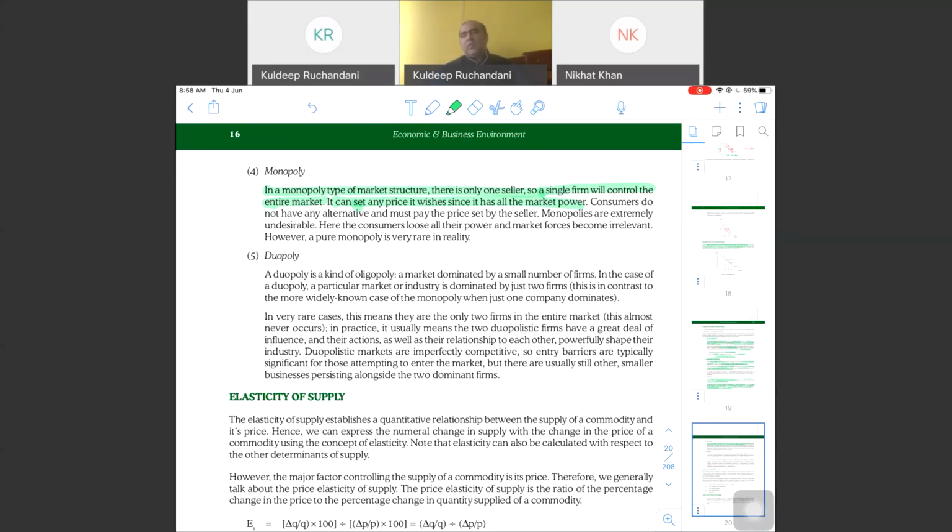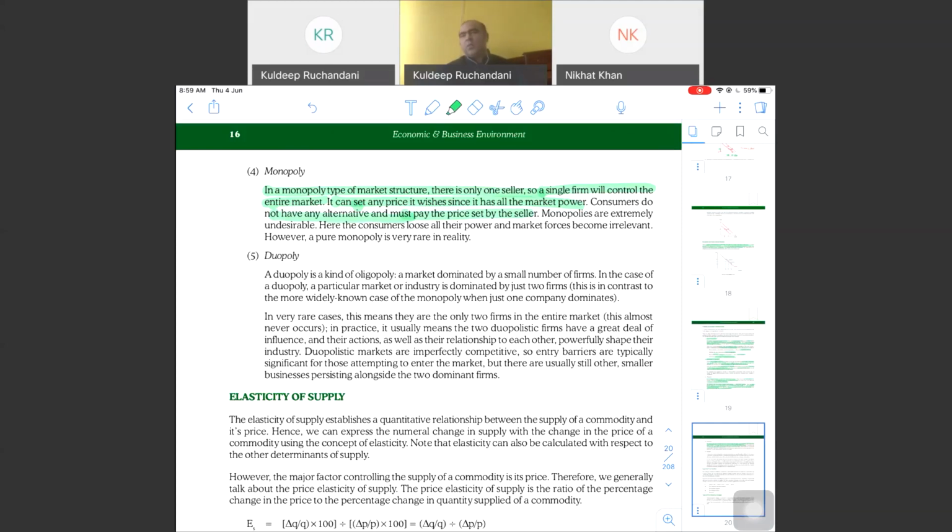Another company which kind of enjoys monopoly is in the razor industry. We have Gillette. Gillette is a kind of monopoly player. Consumers do not have any other alternative and must pay the price set by the seller.